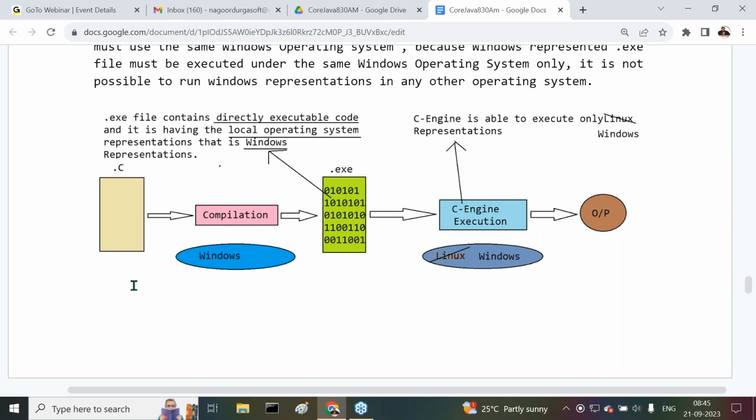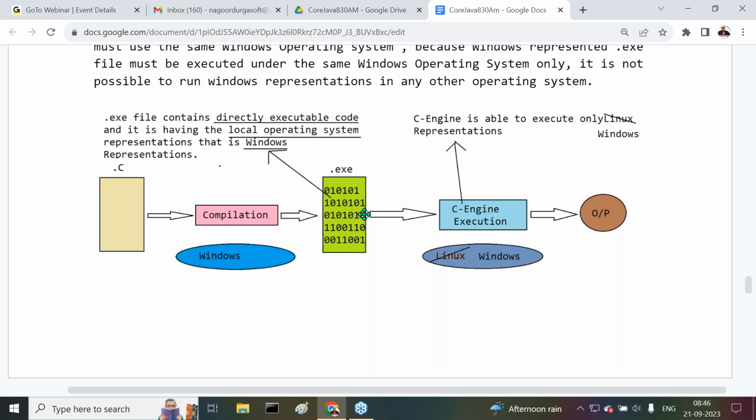The diagrammatic view is given there. Now try to recognize this. First we have taken a C program that we compile on the Windows operating system. Here we get a .exe file. The .exe file contains directly executable code, and it has the local operating system representations, that is, Windows representations. That Windows represented .exe file will be provided to the C engine. If it is a Linux operating system, it is able to understand only Linux representations. But we are providing Windows representations, so there is a mismatch between the representations. Due to that reason, the program will not be executed.